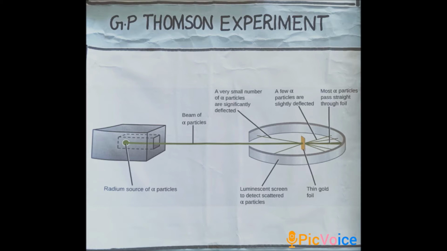The beam of electrons, after passing through the thin foil of gold, you can see the deflected particles. But most particles are undeflected. From this experiment, G.P. Thomson confirmed the wave nature of electrons.